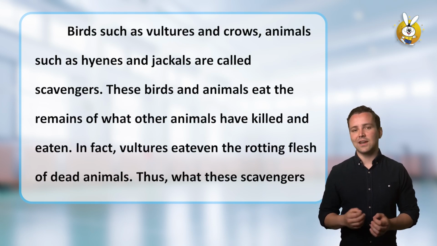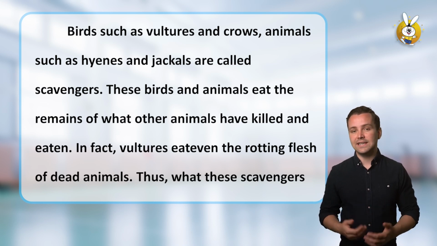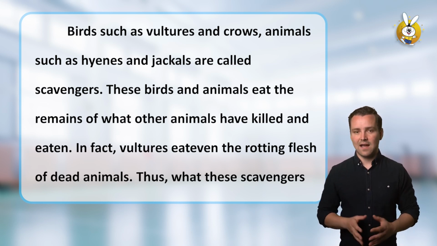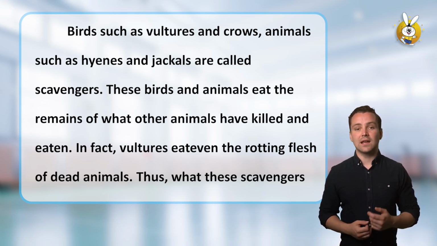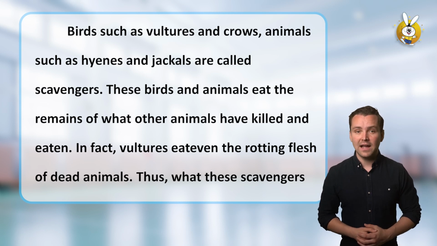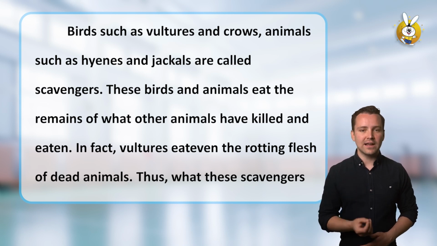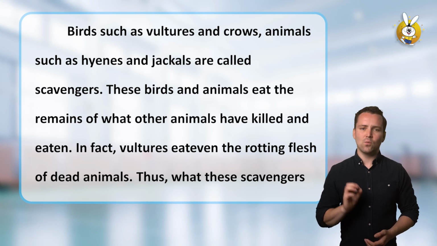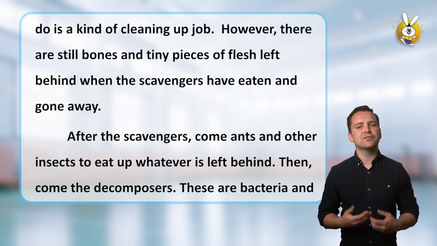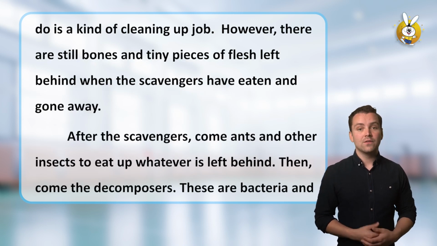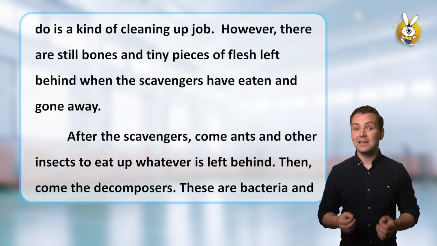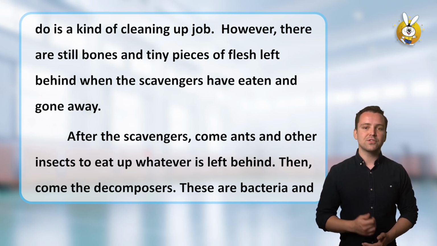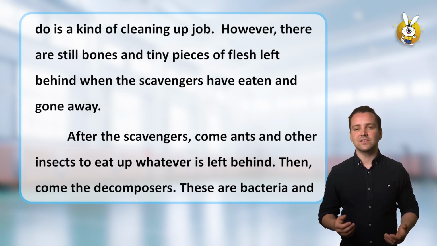Birds such as vultures and crows, and animals such as hyenas and jackals, are called scavengers. These birds and animals eat the remains of what other animals have killed and eaten. In fact, vultures eat even the rotting flesh of dead animals. Thus, what these scavengers do is a kind of cleaning up job. However, there are still bones and tiny pieces of flesh left behind when the scavengers have eaten and gone away. After the scavengers come ants and other insects to eat up whatever is left behind.